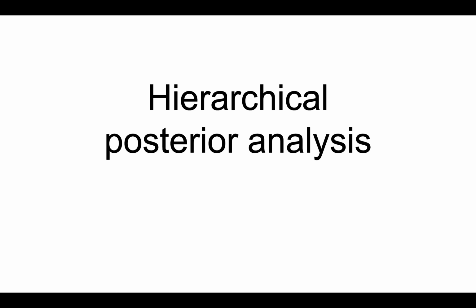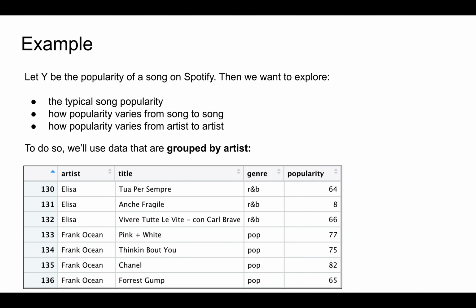In this video, we'll review the construction of a hierarchical model and discuss the questions that we can explore in the posterior analysis of this model. Consider an example. Let Y be the popularity of a song on Spotify, and suppose we want some sense of the typical popularity of a song on Spotify, as well as the degree to which popularity varies from song to song, and the degree to which popularity varies from artist to artist.